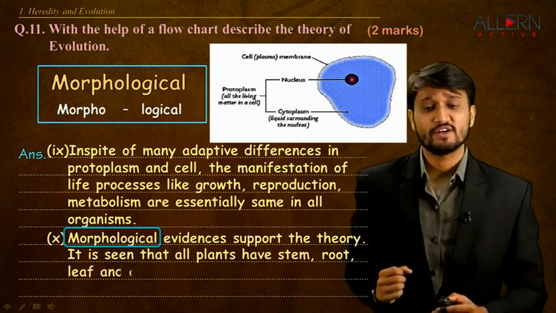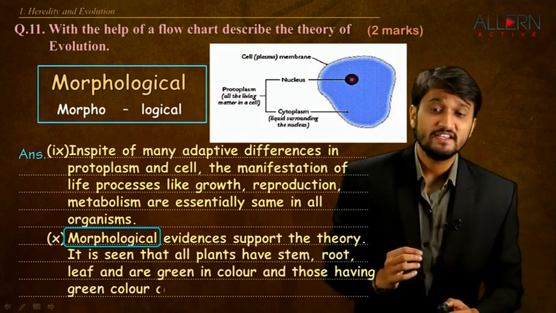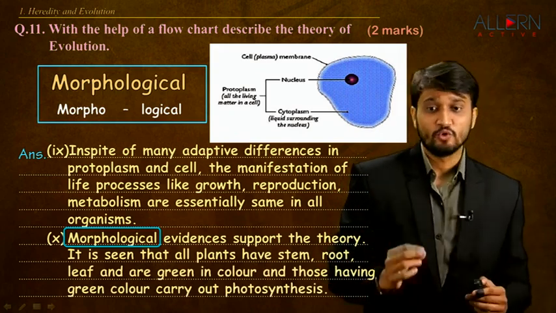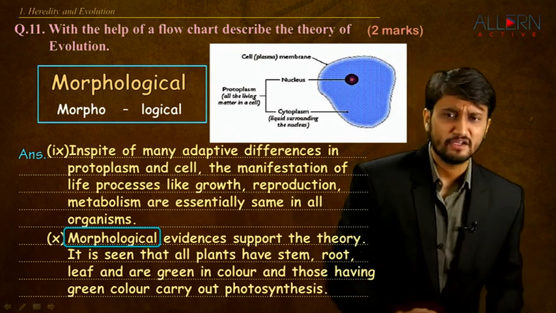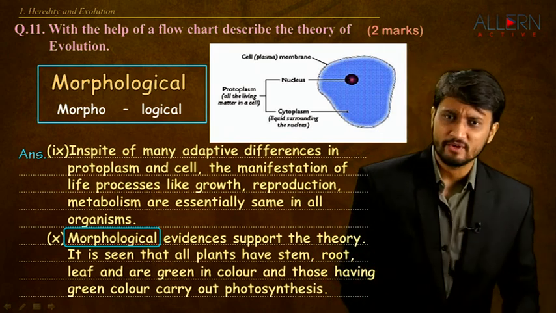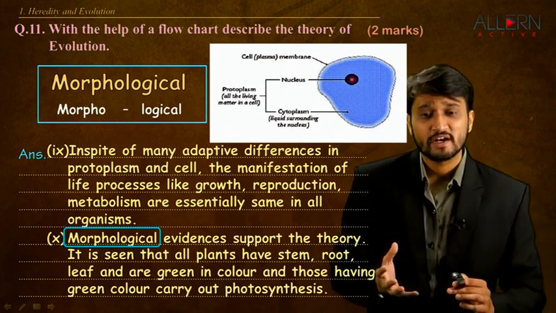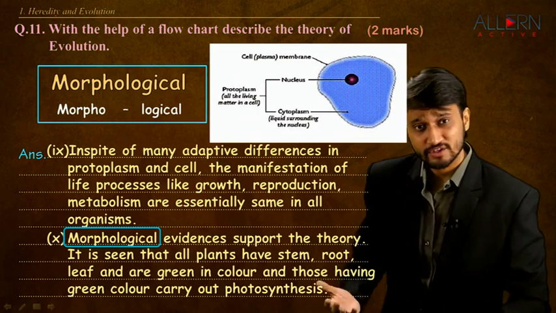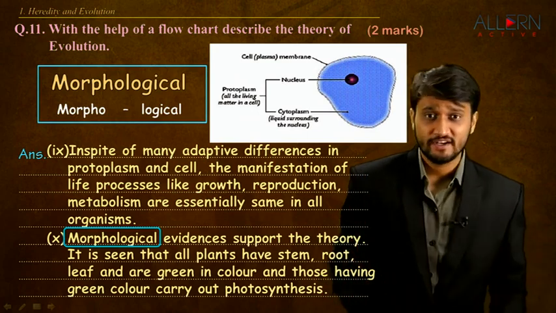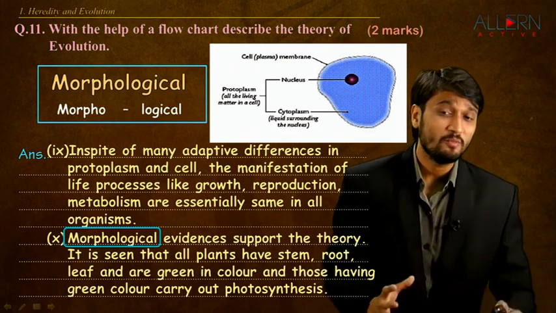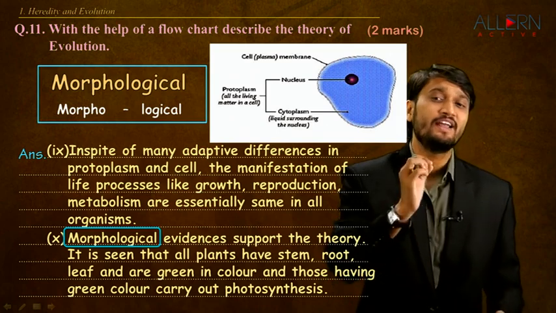So, we study about the plants over here. It is seen that all plants have stem, root, leaf and are green in color. Not all the plants, but most of them in fact have root, stem, leaf, right? And they are pretty similar to each other, right? They are green in color. They can perform photosynthesis. This definitely is a similarity in all plants. So this tells us that all plants might have evolved from a common ancestor.